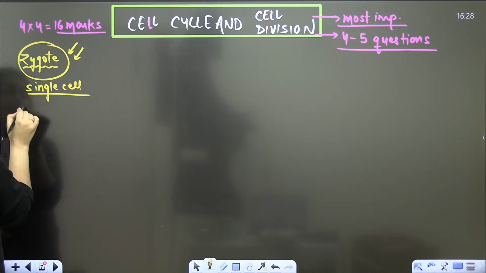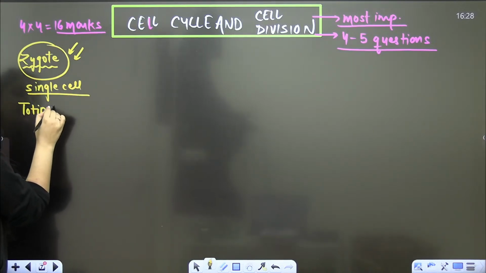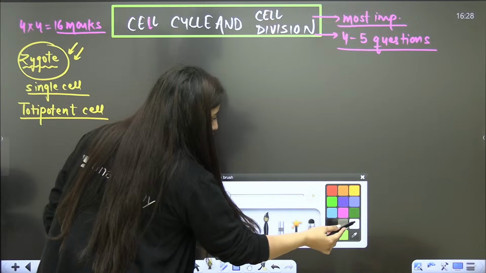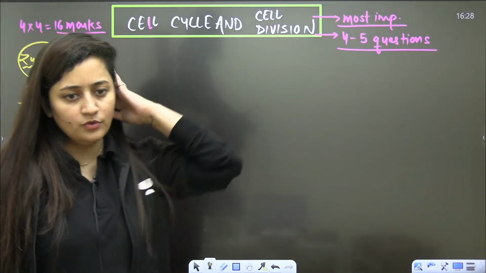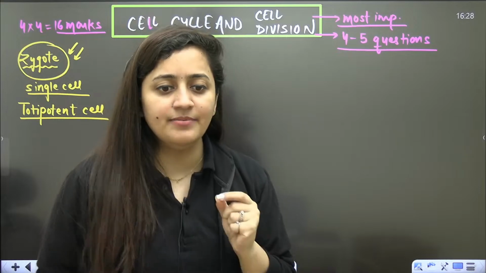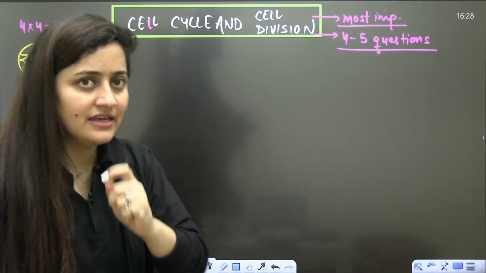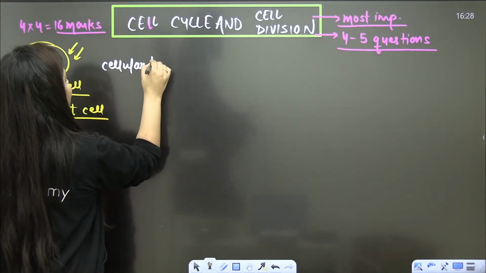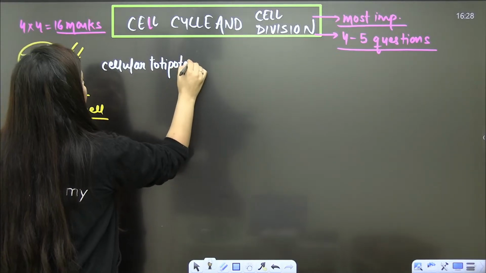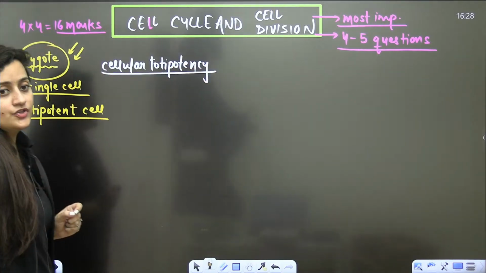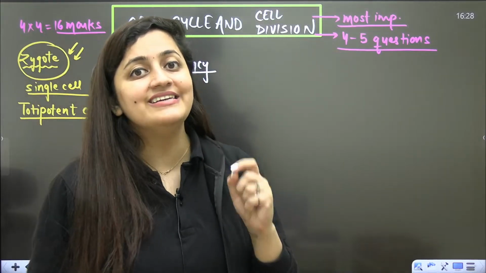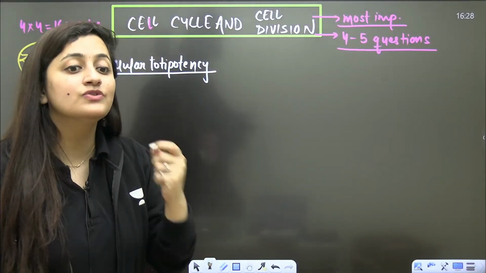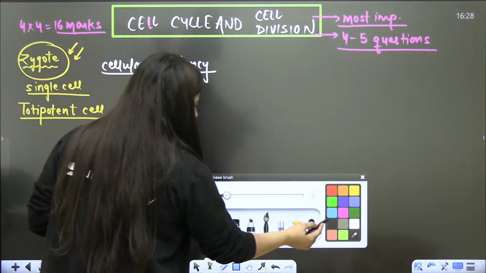And this single-cell zygote is a totipotent cell. What is the meaning of being a totipotent cell? There is a property called cellular totipotency. Please listen carefully; I will relate everything. We are learning biology, not one single chapter, so we will relate things. The word I'm using is cellular totipotency. What is the meaning of cellular totipotency?